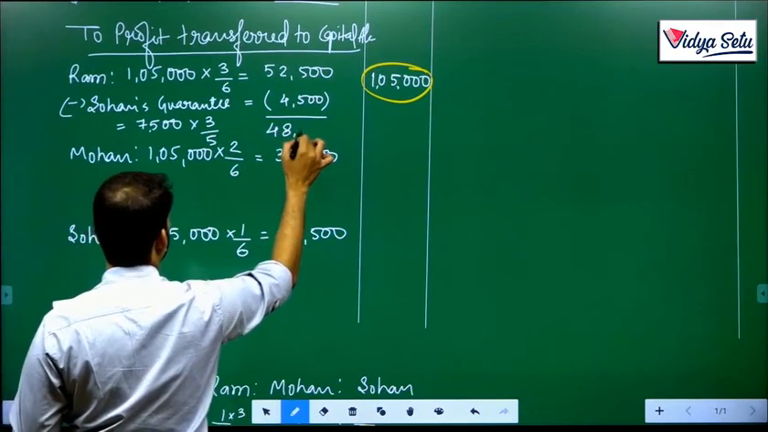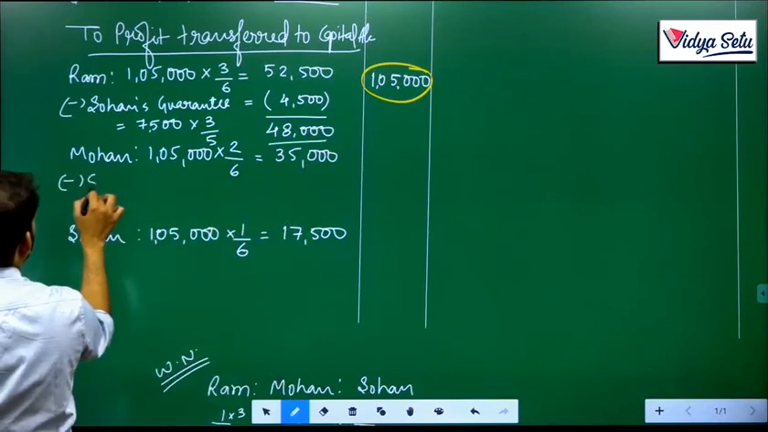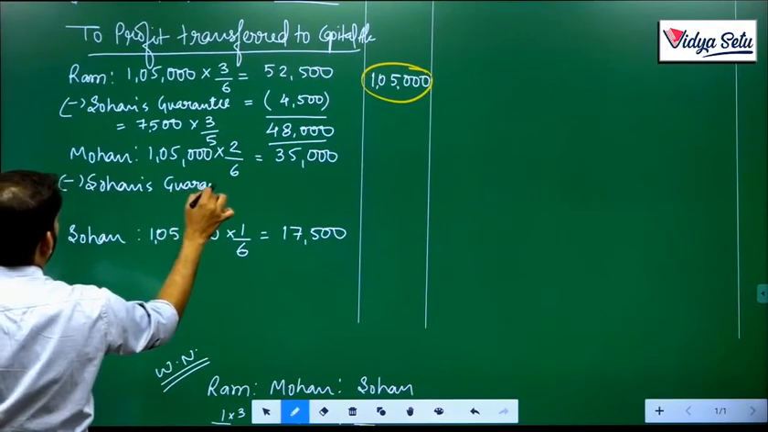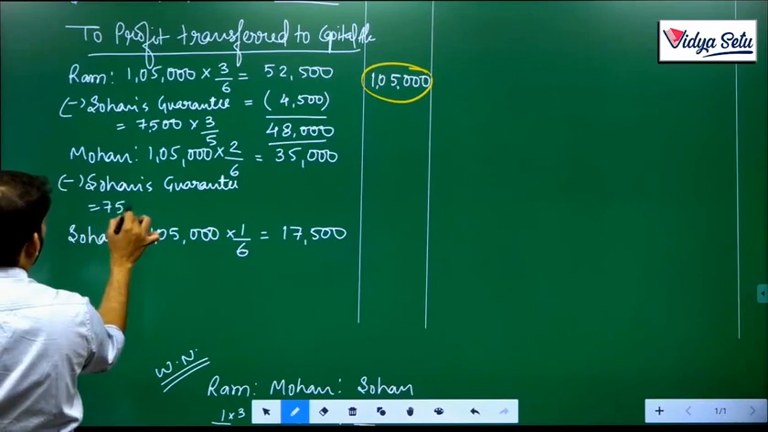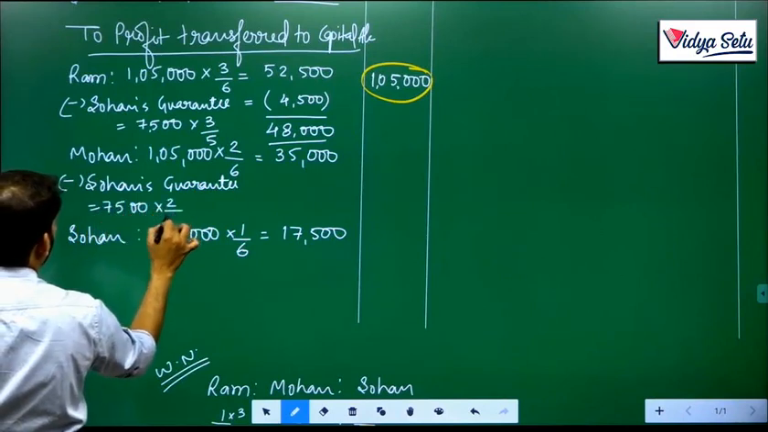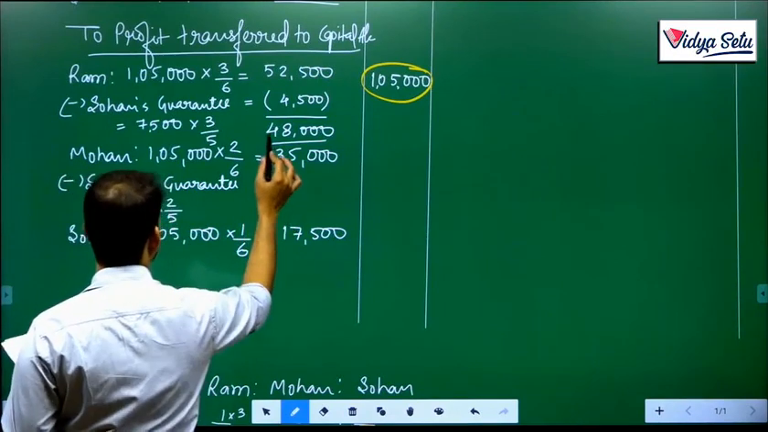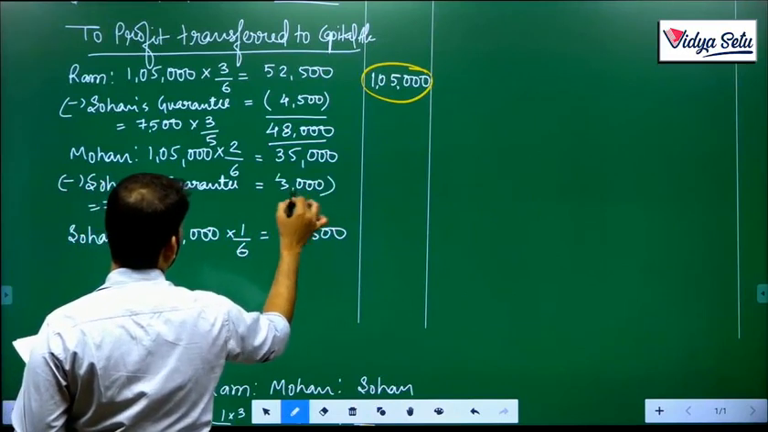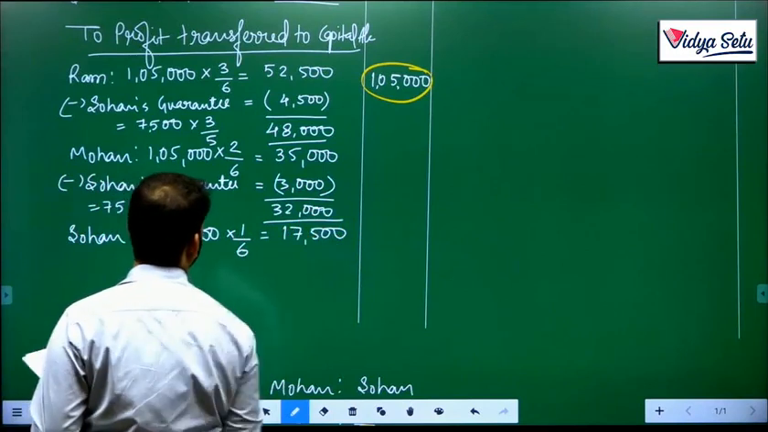48,000. Now minus Sohan's guarantee of 7,500 multiplied by 2/5. Yeah, so his share comes to rupees 3,000 exactly. So if we subtract that, his share becomes 32,000, his share in the profit.